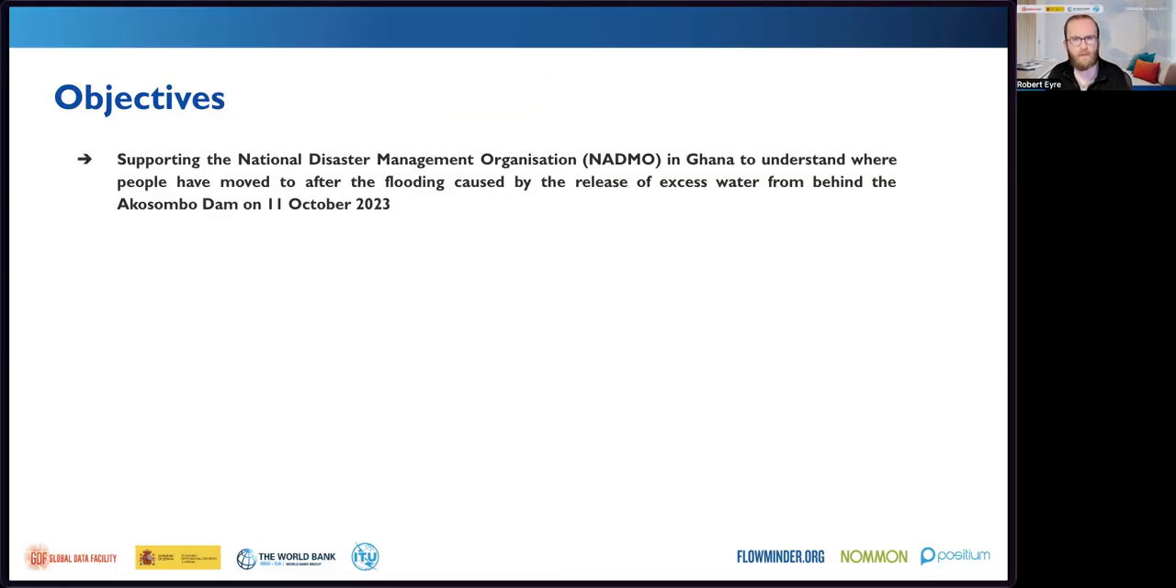The objective of this work from Flowminder was to release a report on the flooding to inform actors such as Ghana's National Disaster Management Organisation on where people have been displaced to after the release of the excess water.